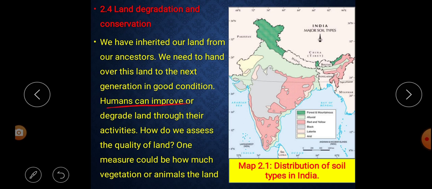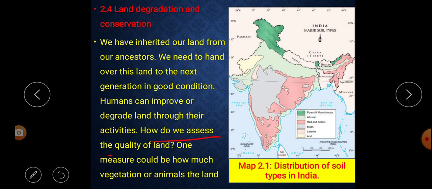Humans can improve or degrade land through their activities. That means we human beings can spoil or destroy the land. At the same time, we can improve the quality of the soil. Understood? We human beings can improve the land, or we can degrade or destroy the land. How? Through our activities or through our work.